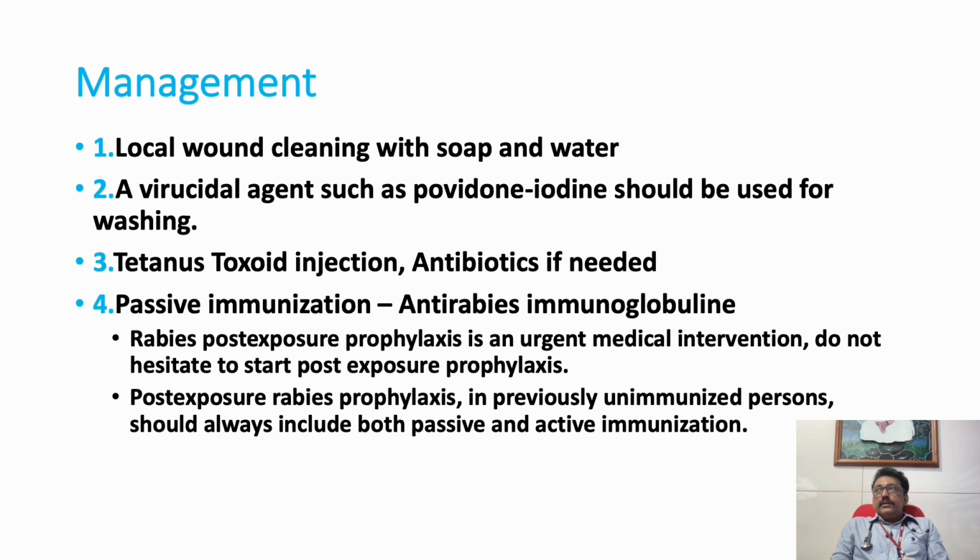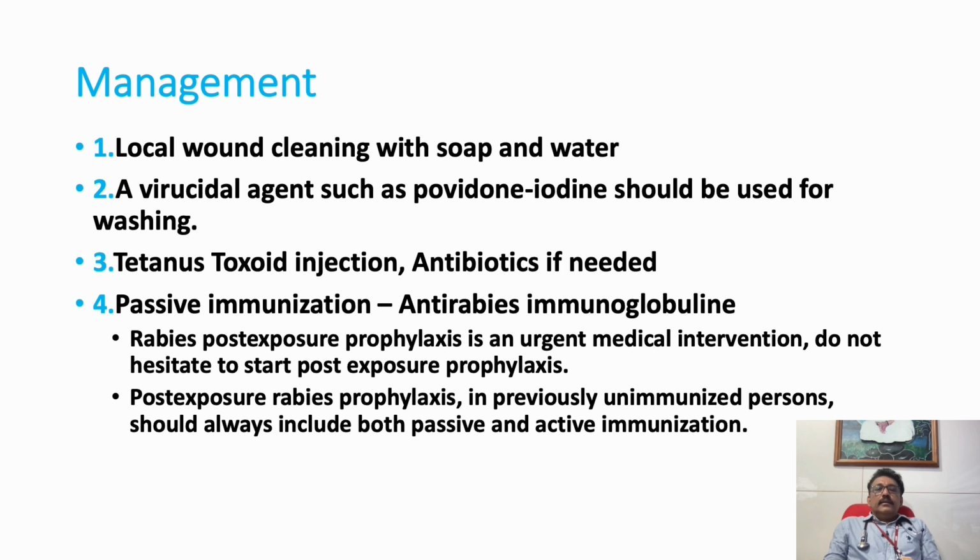Try to open the wound, and if there is a massive wound or a bleeding wound, then try to suture it just to prevent contamination or to stop the bleeding. That's all that is required. TT has to be given for all bites, whether it is a human bite, cat bite, rat bite, or dog bite.